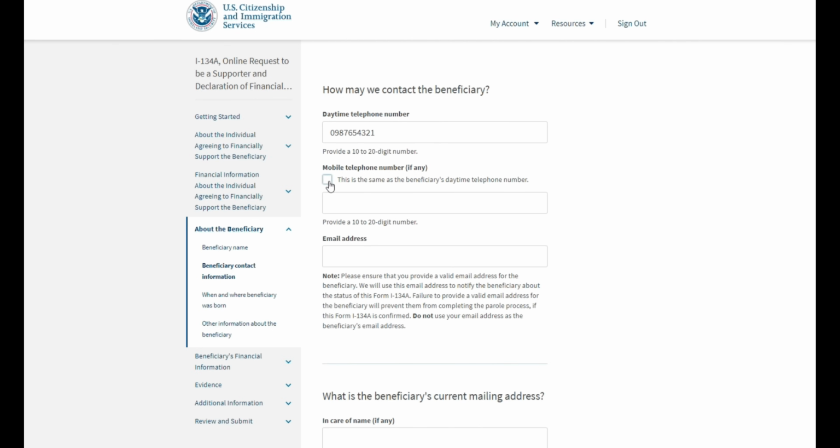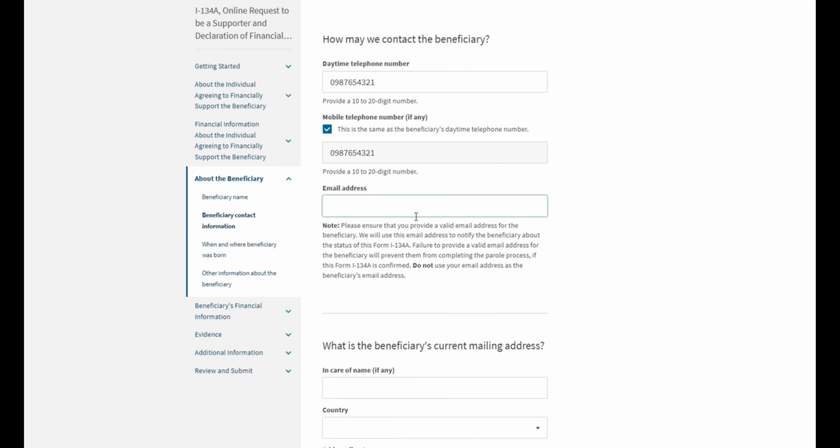You can select whether or not this is the same as the mobile phone number, and then the email address of the beneficiary. This is extremely important. It is very crucial that you provide a valid email address for the beneficiary, because the next steps after the approval of this form will be emailed to the person. So you want to make sure that they will definitely receive this email.